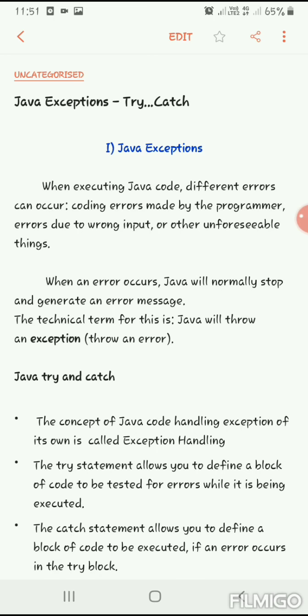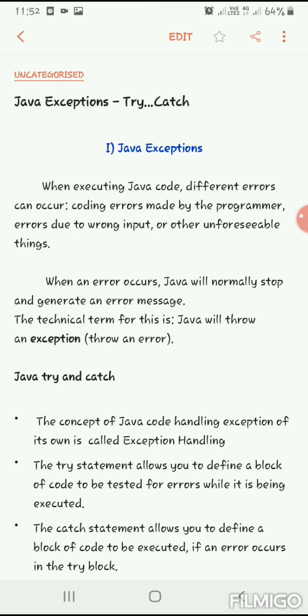So 10 by 0 will be executed. Can we take 0 as a divisor? No. So that is an exception. In that execution, we will not get the proper output. So exception is an unusual thing happening while the program is being executed.